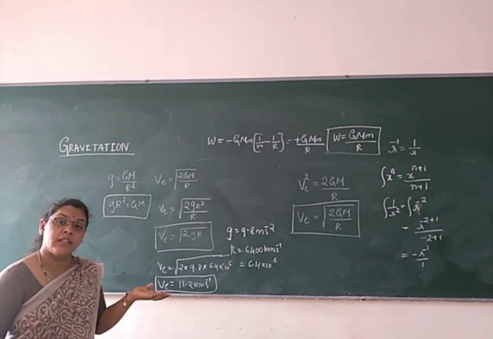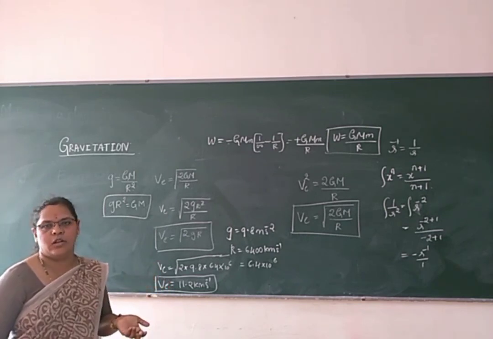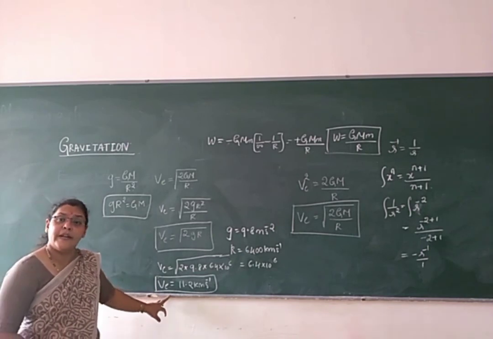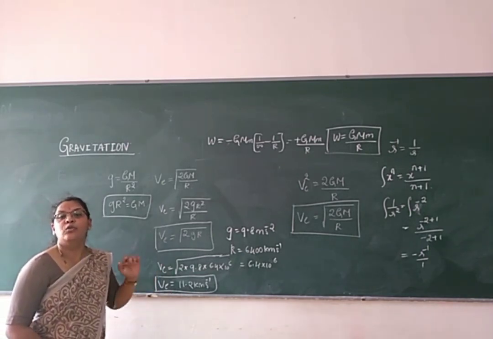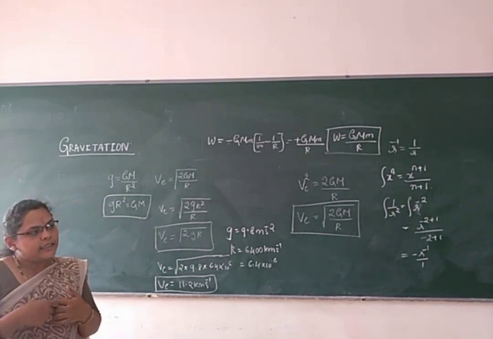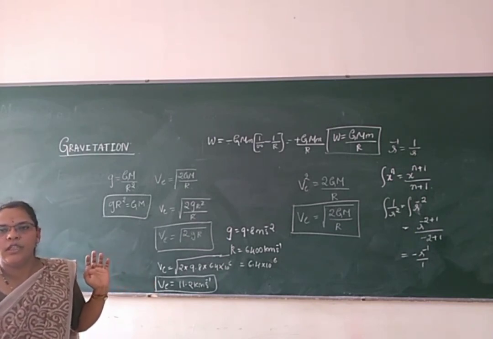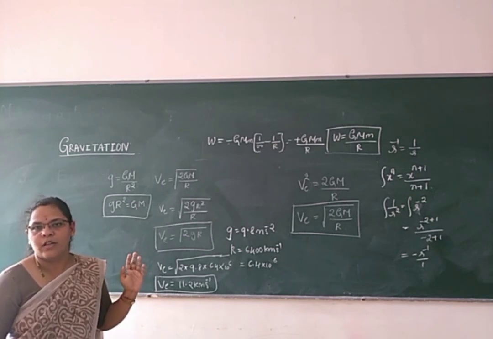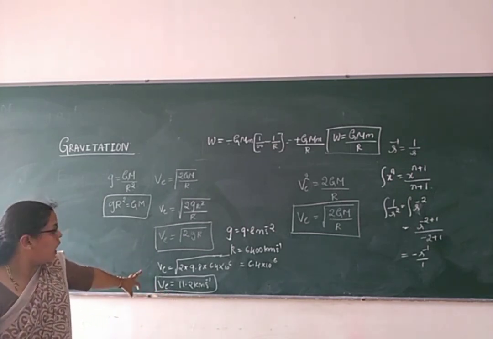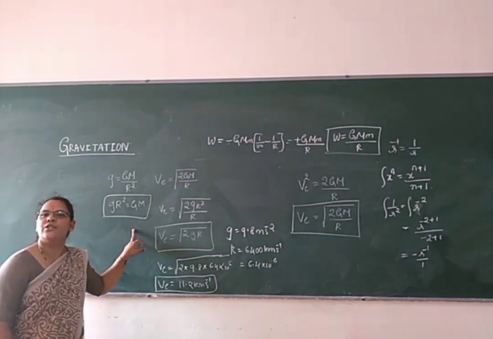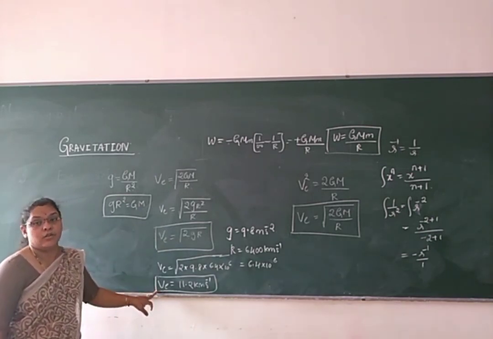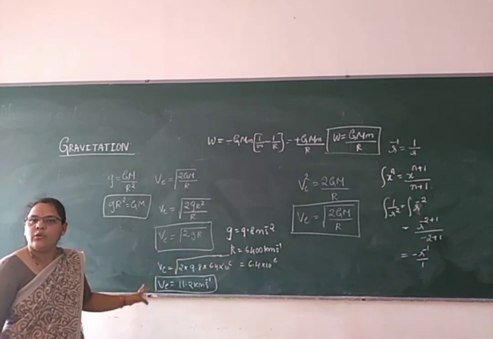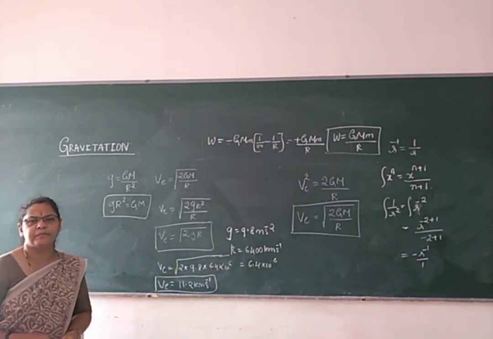As you compare the thermal velocities of gas molecules on the moon, they are greater than the escape velocity of the moon. So they easily get away from the gravitational pull of the moon. So the moon doesn't have an atmosphere. This is very important. They will ask how the escape velocity of the body is related to acceleration due to gravity. If you remember this formula, you can directly apply it and find the value.